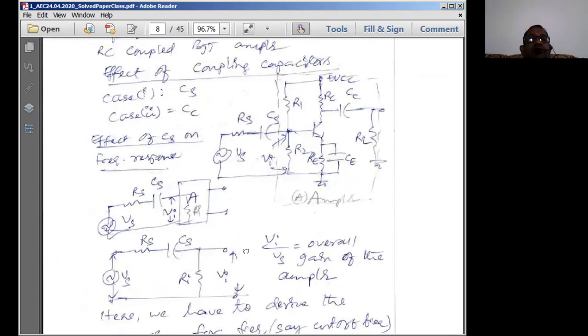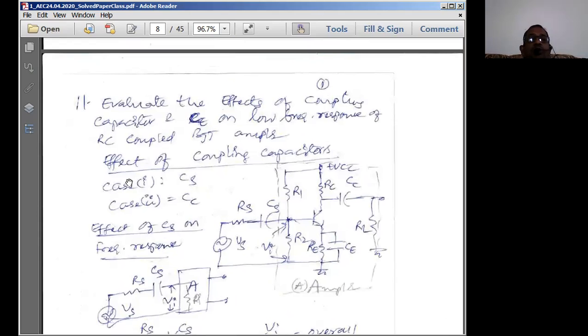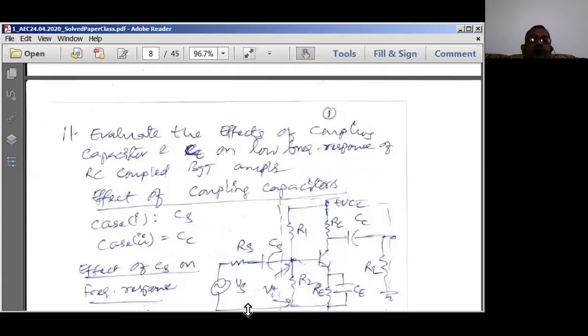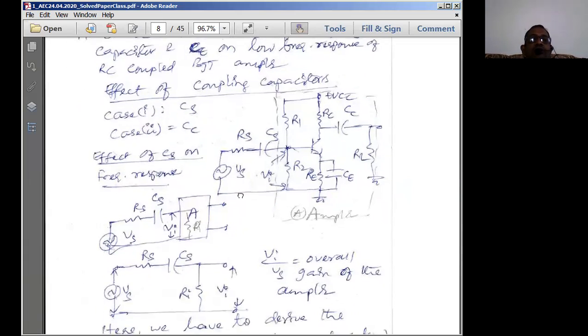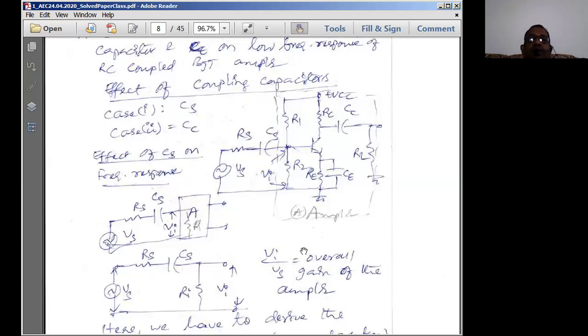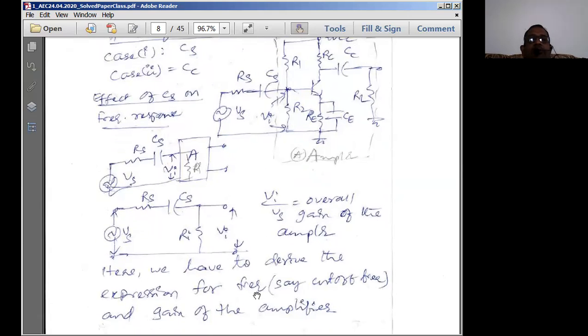Okay, let us attack the problem now. First of all, we go with the effect of coupling capacitors CC and CS. So case one is the effect of CS and CC. First of all, go with the effect of CS on the frequency response of the amplifier stage.